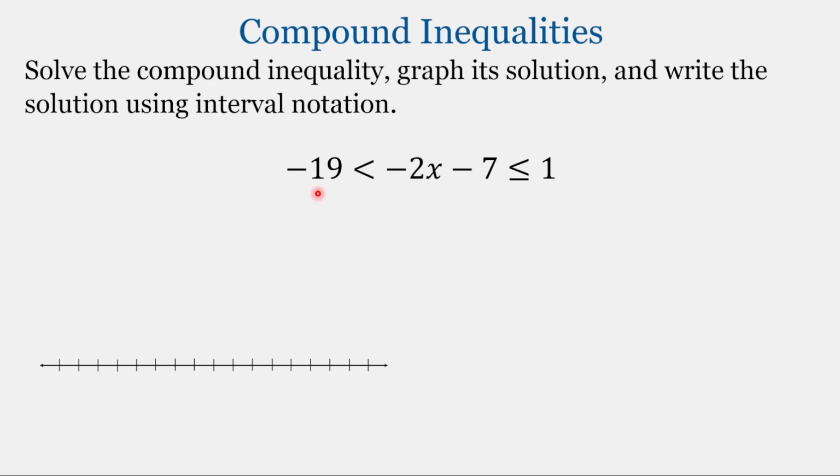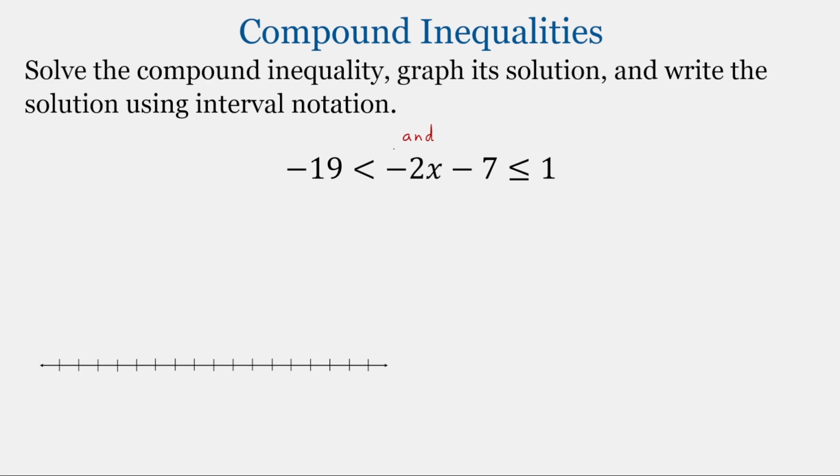Finally, we have the compound inequality -19 less than -2x minus 7 less than or equal to 1. This is a compound inequality, and when it's written like this, the key word is and. These two inequalities are joined by the word and. And you can split this up into two inequalities and solve each of them separately. So what are those two inequalities?